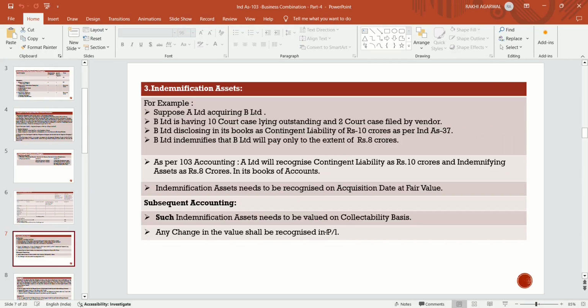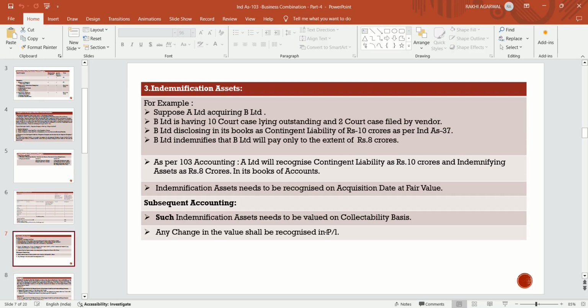Indemnification assets need to be valued on a collectibility basis. What is an indemnification asset? We will explain this with the help of an example. Suppose A Limited is acquiring B Limited. B Limited has 10 court cases lying outstanding and 2 court cases filed by the vendor.